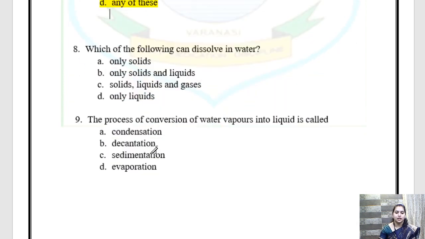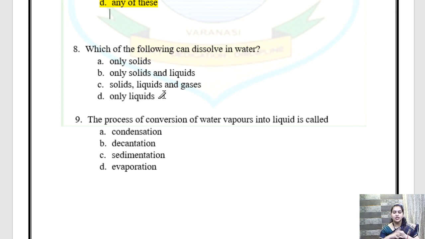Okay. Question 8. Which of the following can dissolve in water? So this is the question of your textbook. Which of the following can dissolve in water? Only solid and liquids, solid, liquid and gases, only liquid. Yes, children. Which of the following can dissolve in water?